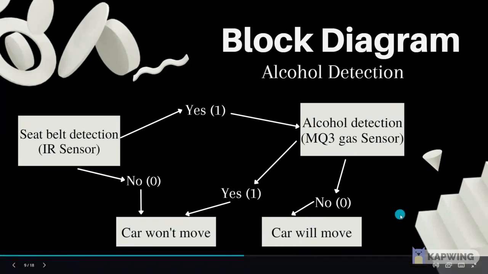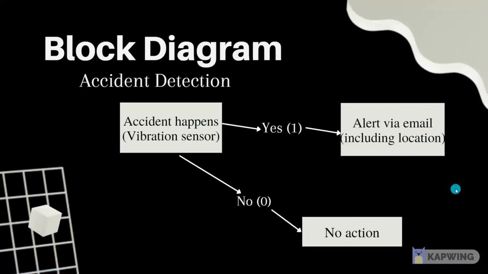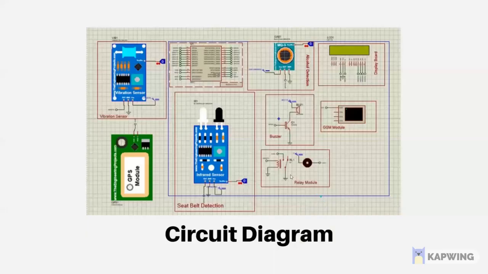Going to the next block diagram, that is the second subsystem in our project, the block diagram for the accident detection. Here, we detect the accident with the help of the vibration sensor. This vibration sensor detects whenever a jump or any vibration occurs to the vehicle. When it is detected, an email is sent to the relatives with the help of Python code. When nothing happens, the car moves smoothly. Going to the software simulation in Proteus.